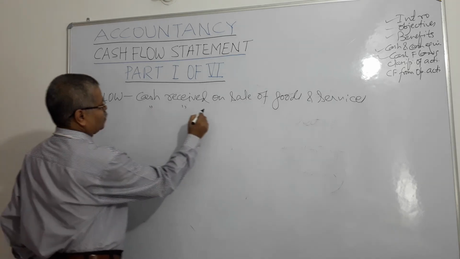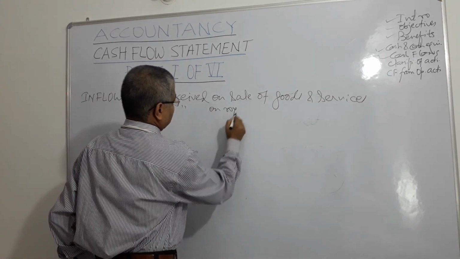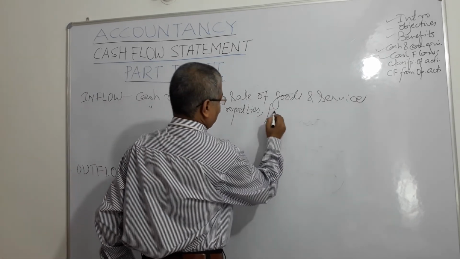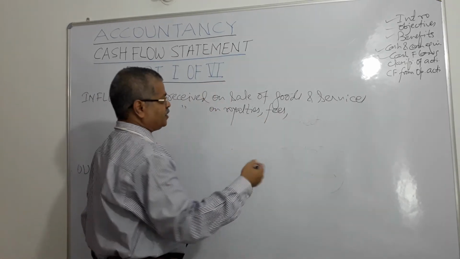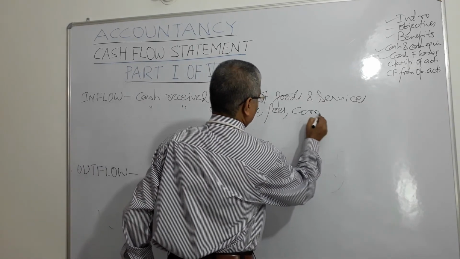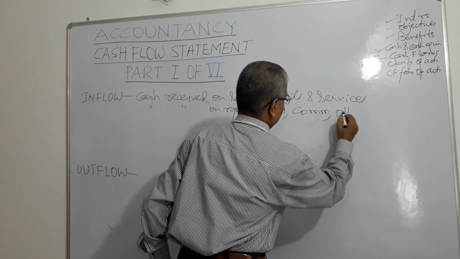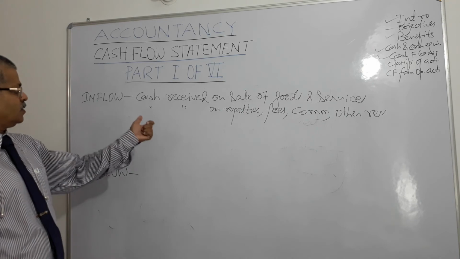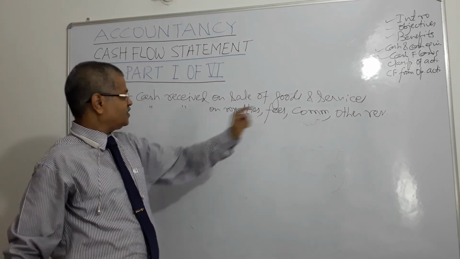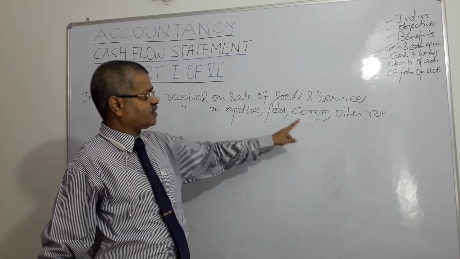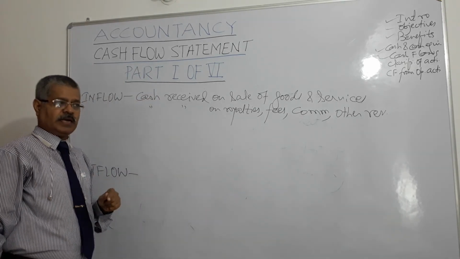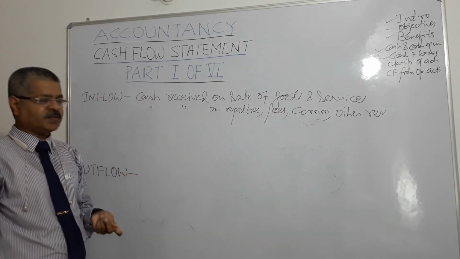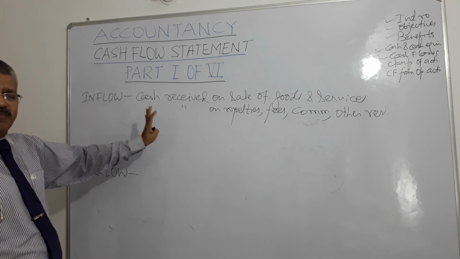Cash received on royalties, right? Fees, I give some service and charge some fee. Commission, other revenue, right? Cash received on sale of goods and services, cash received on royalties, fees, commission, other revenue, right? I am rendering service, I am earning some fee, commission, other revenue. Now, these are the major items of inflows.